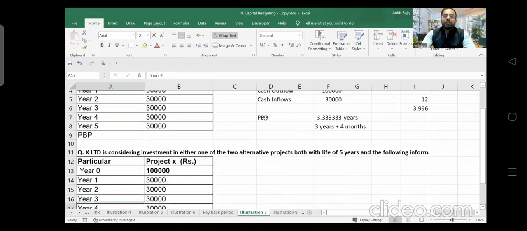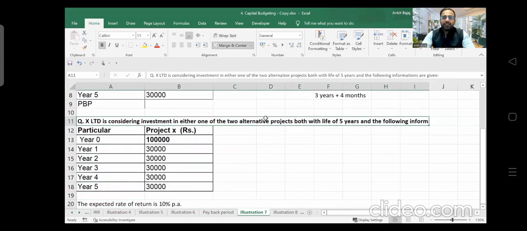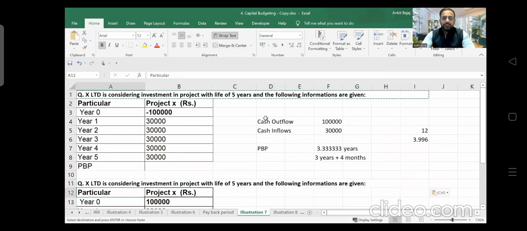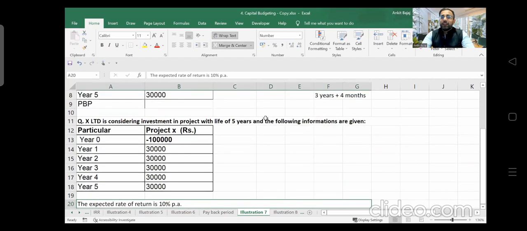So now, if you read the question, in this question, X Limited is considering... Same question is there, right? It is the same question. I will copy paste it here, and I've corrected the mistake. Now, X Limited is investing 1 lakh rupees to start a project, and from this project, X Limited will be earning 30,000 every year. And here, discount rate is given, right?